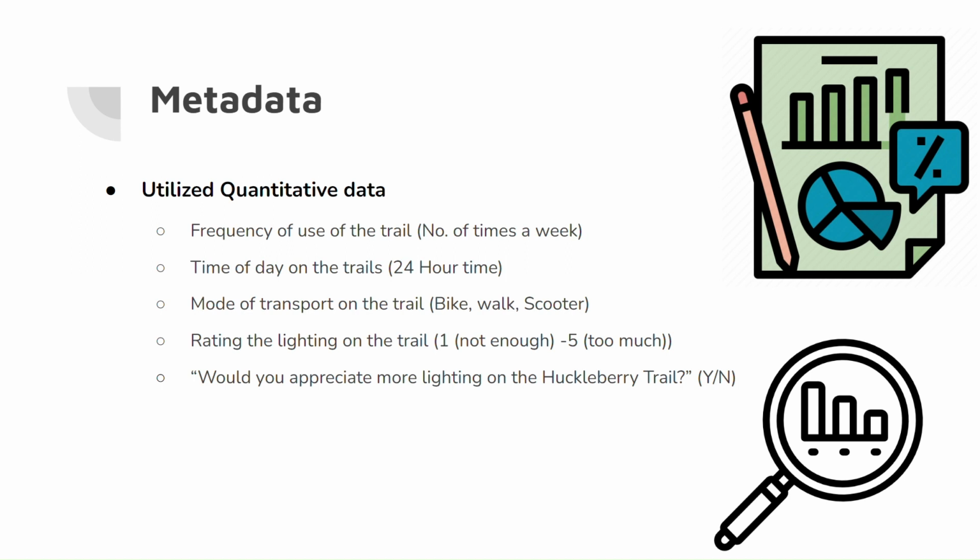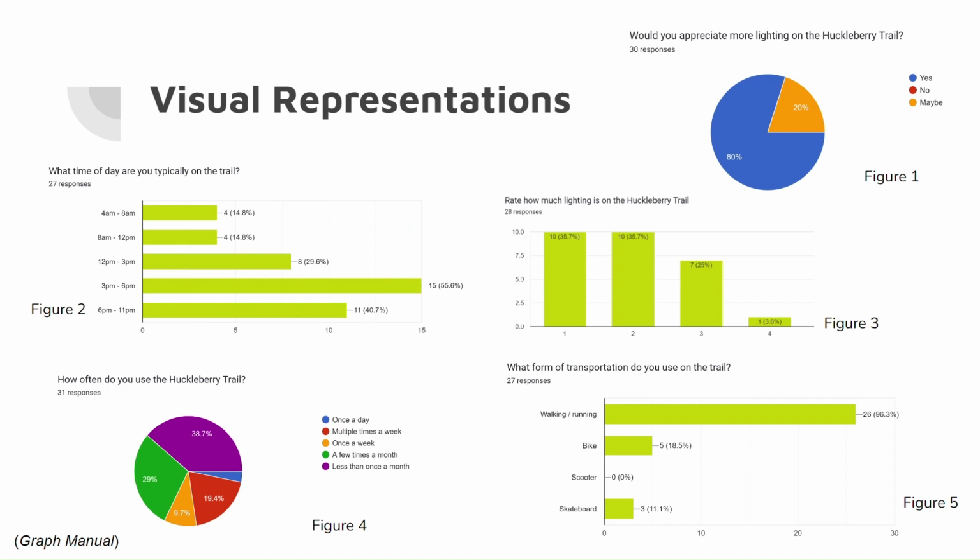Next, we took into account the mode of transportation used on the trail, and we gave the students various options such as biking, walking, using the scooter, and a few other options. This is to get a fair idea of what mode of transport was most popular on the trail. Next, students were meant to rate the lighting on the trail on a scale of 1 to 5, where 1 is not enough and 5 is too much. This is to get a fair idea of whether the lighting was enough. Next, students were asked if they would appreciate more lighting on the trail, and they were only given 2 options, yes or no, to get a fair idea of whether this problem was indeed necessary.